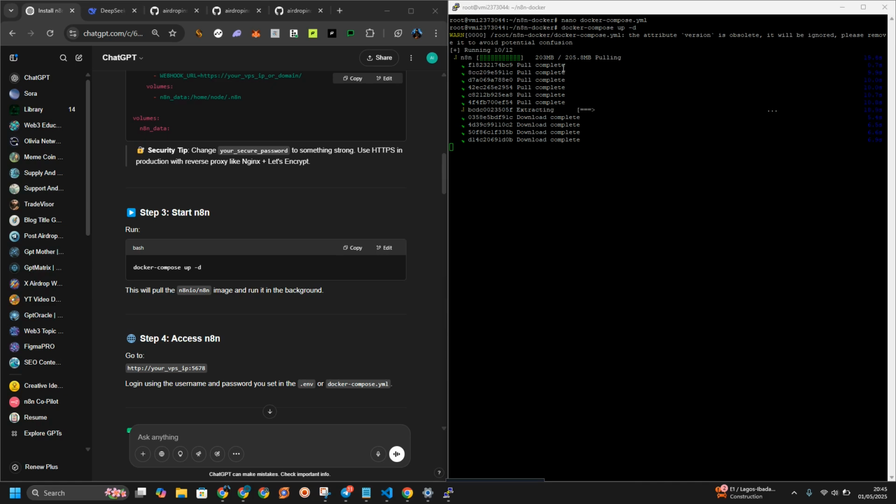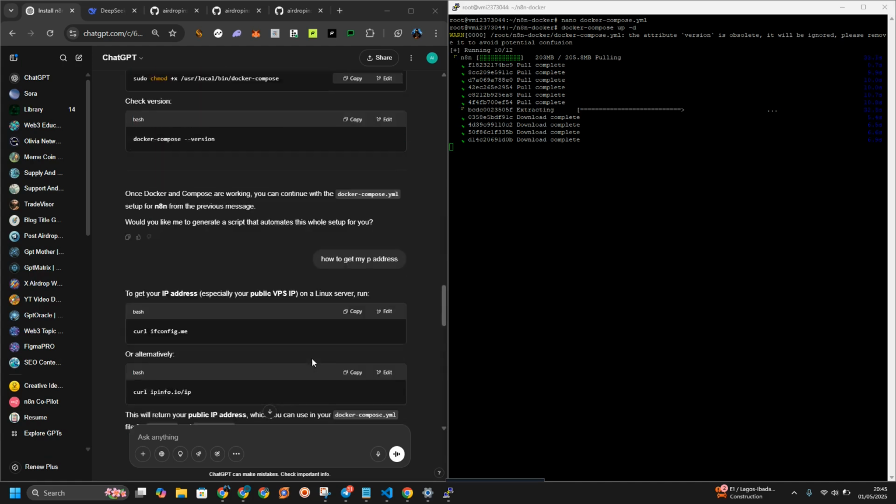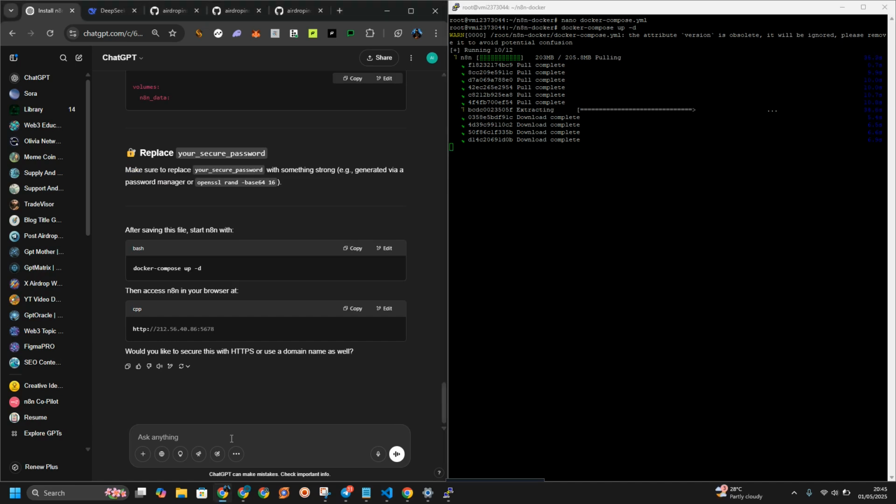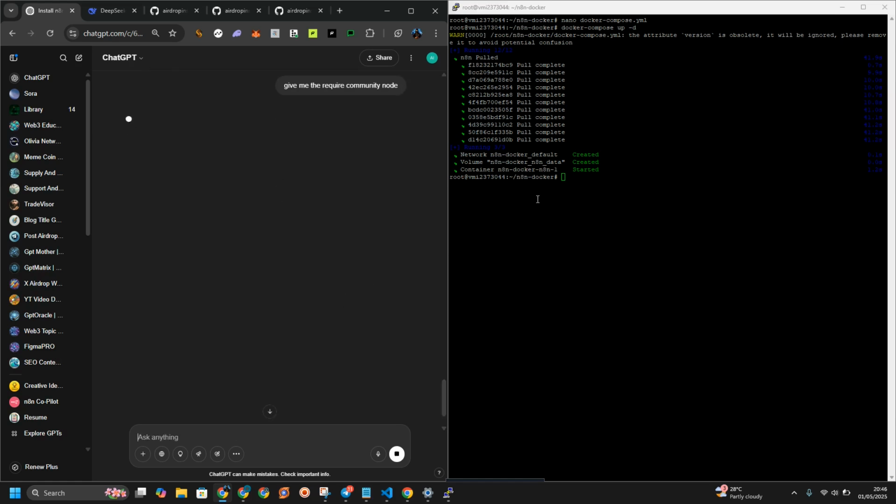After this, you can now run your workflow. The first thing you have to do is set up what we call the community node. I don't know how long it's going to be. Give me the required community node, because I know we are going to set something we call the community node. So the Docker is up.